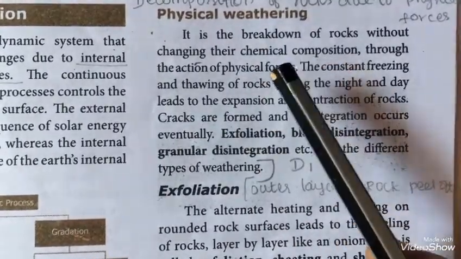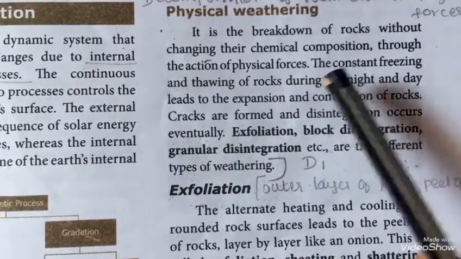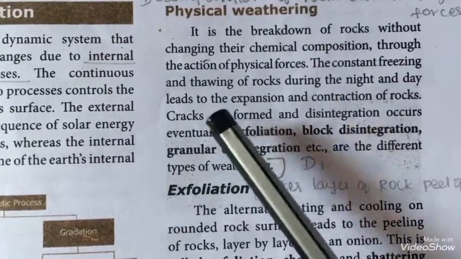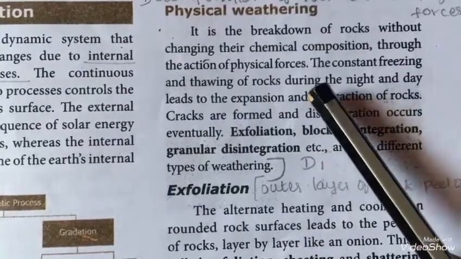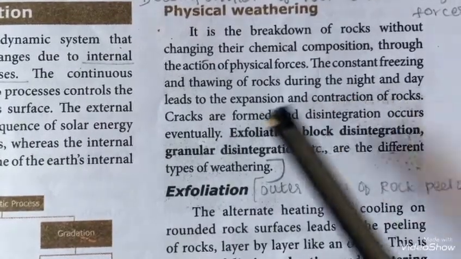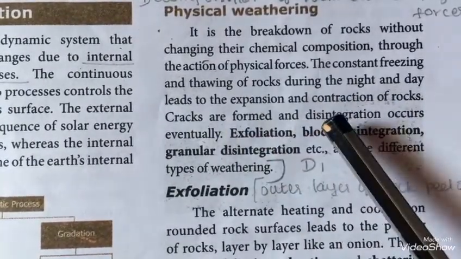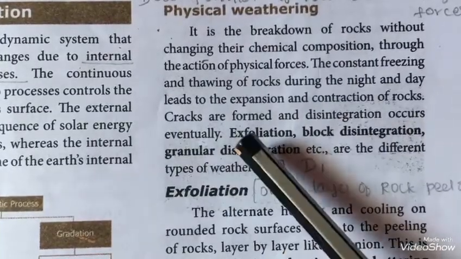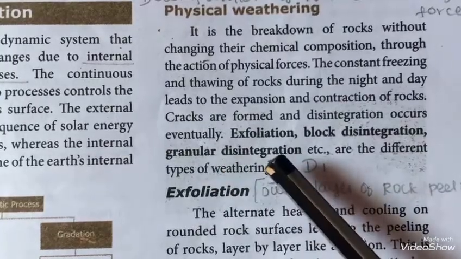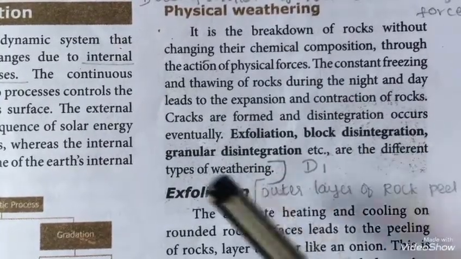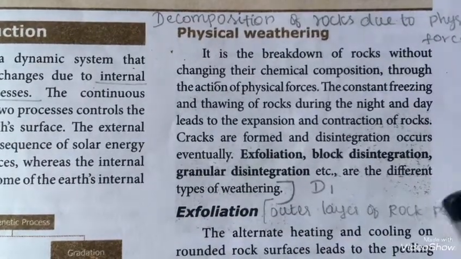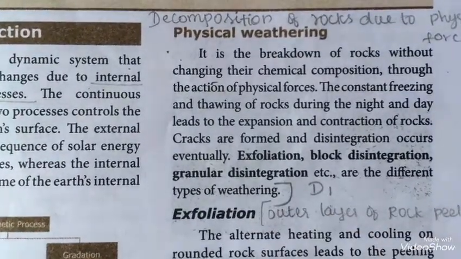Physical weathering. It is the breakdown of rocks without changing their chemical composition through the action of physical forces. The constant freezing and thawing of rocks during the night and day leads to the expansion and contraction of rocks. Cracks are formed and disintegration occurs eventually. Exfoliation, block disintegration, granular disintegration, etc. are the different types of weathering.